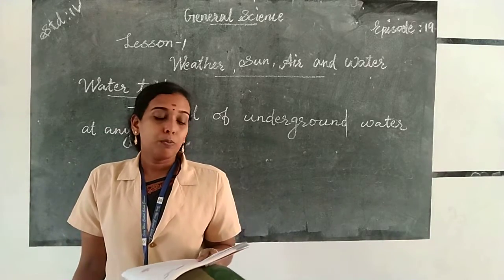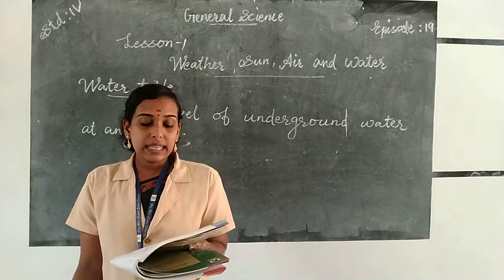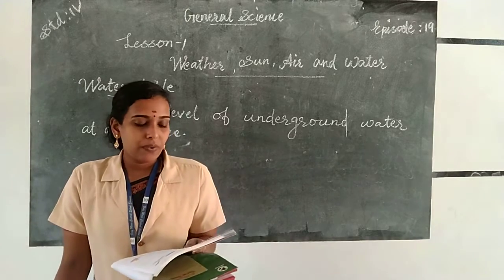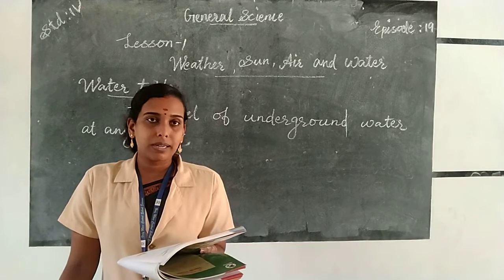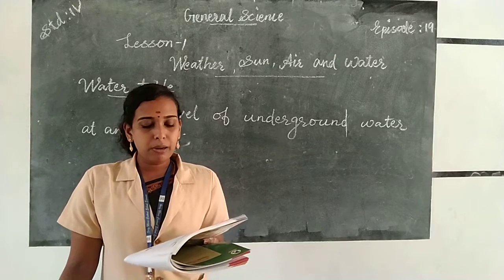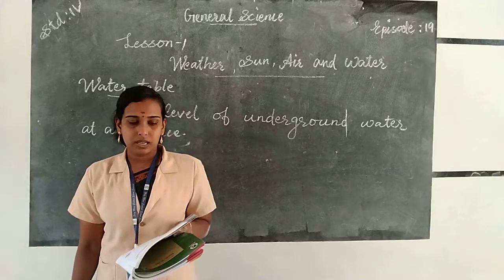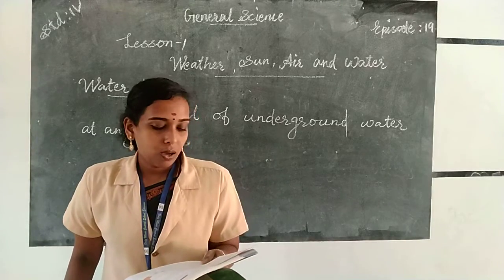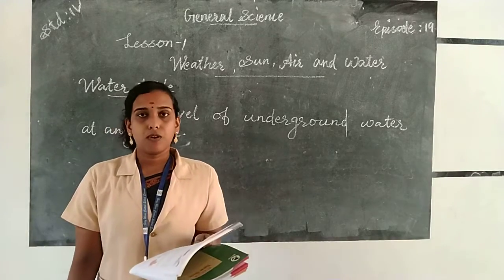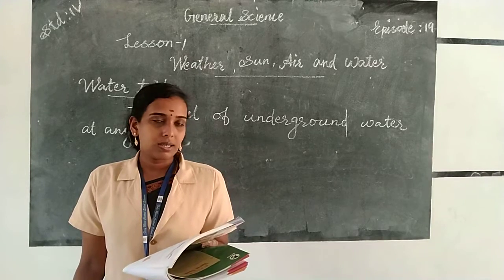Then the next heading, purification of water. Water containing various impurities can cause various diseases. So it is very important to make water potable, that is, to purify water so it is fit for drinking. So potable means purify the water and make it fit for drinking. Water can go through various purification stages which are as follows. Then the first method to purify water is boiling.